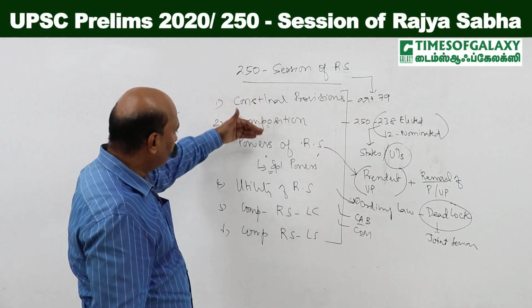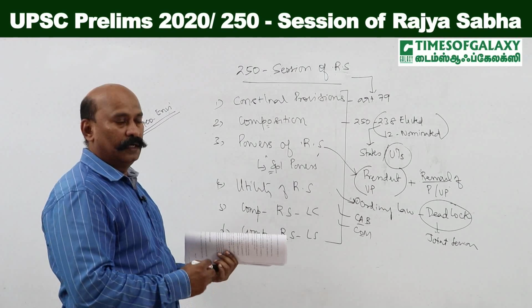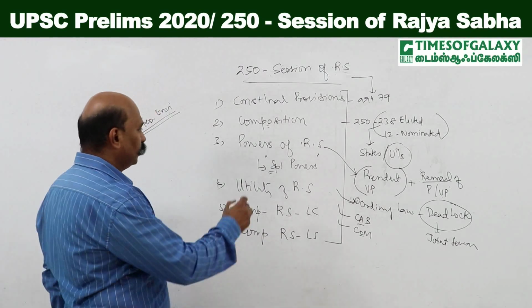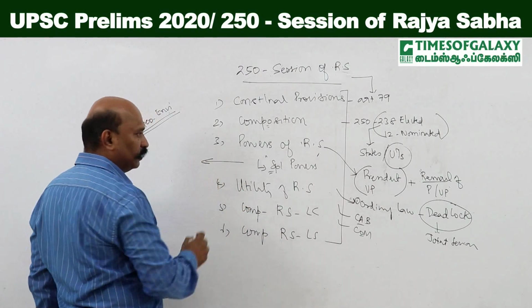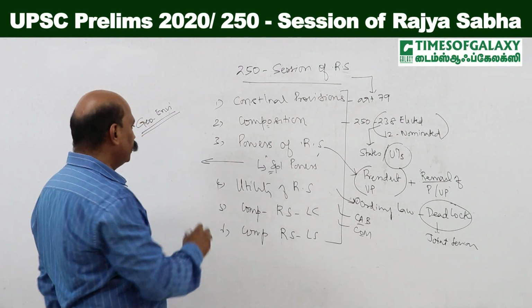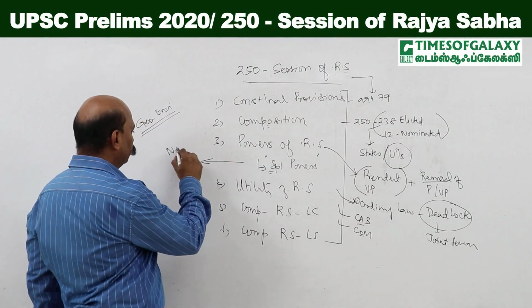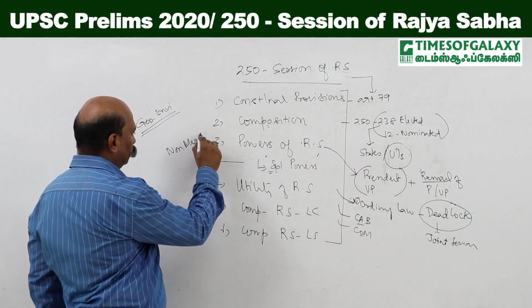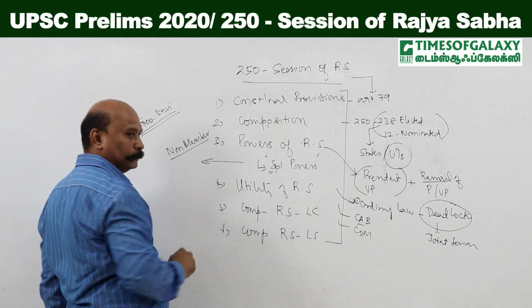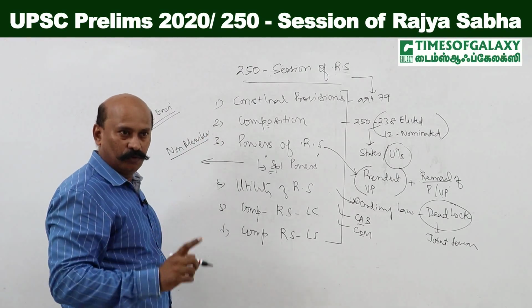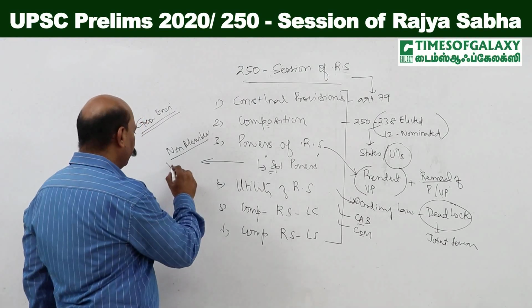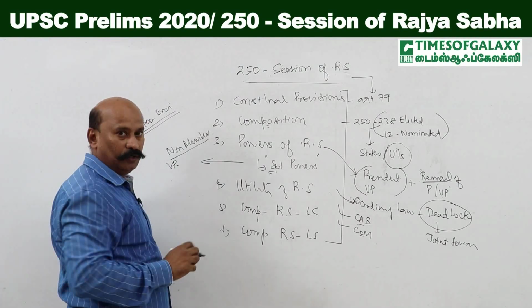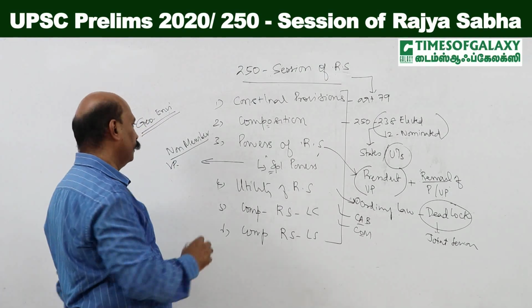Fine. What are the special powers? There are certain unique features and special powers of Rajya Sabha. The unique feature is that the Rajya Sabha is presided over by a non-member, because the Vice President is the ex officio chairman who is not a member of Rajya Sabha.